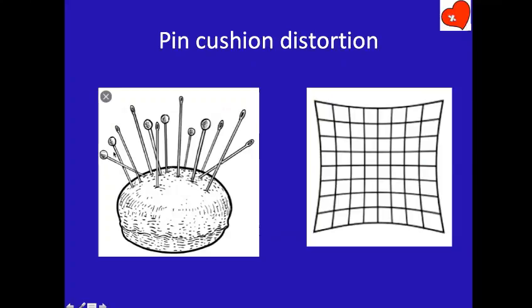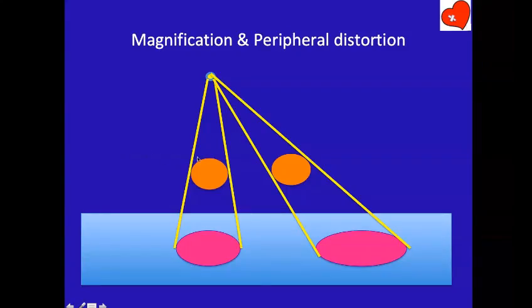So that's what happens in an image. The central image is true to shape but magnified, but the peripheral image is not only magnified, it's also distorted in shape. Now, is that important in your angiogram?